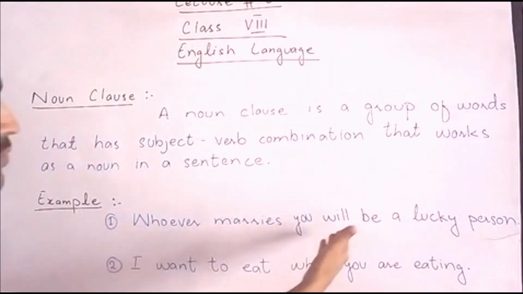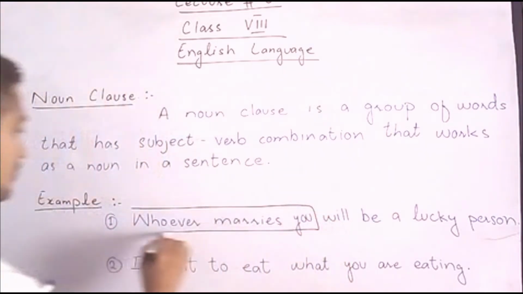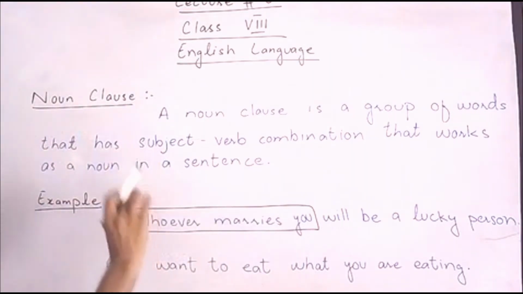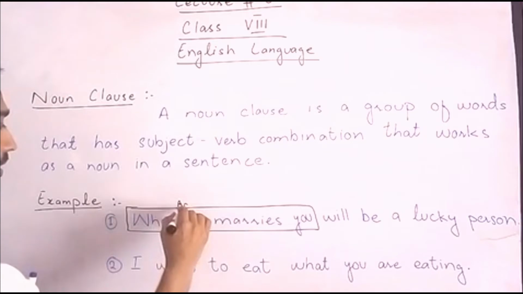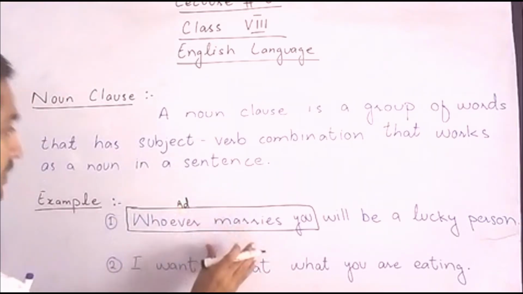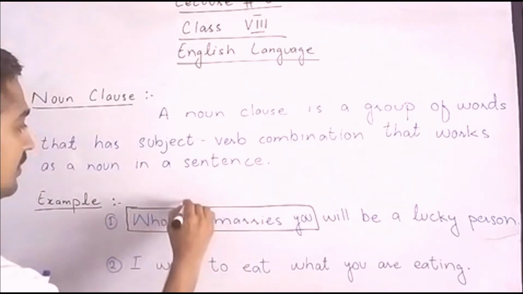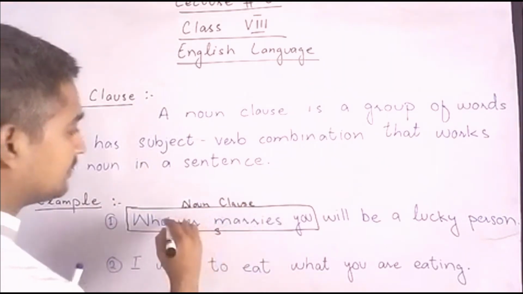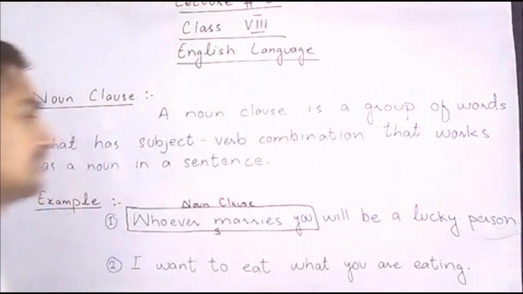Whoever marries you will be a lucky person. So in this sentence, "whoever marries you" is acting like a noun clause, acting like a noun, which is a group of words that has a verb and subject, so it becomes a noun clause and it is the part of the subject. Whoever marries you will be a lucky person.